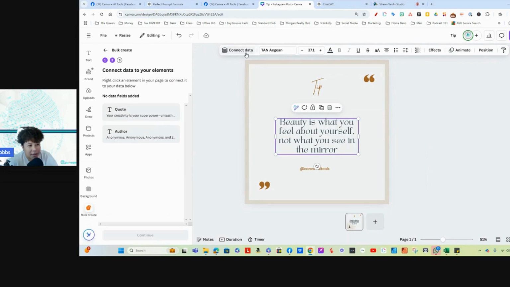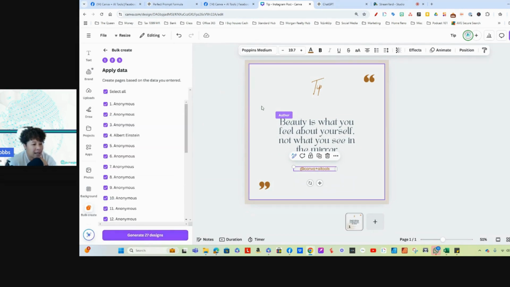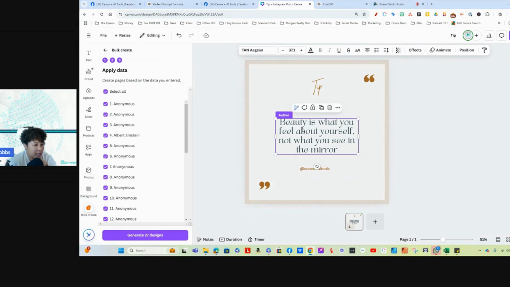But did you see this? Connect data. Now we have two things here. We have quote and we have author. On here, not necessarily, because all of them are anonymous across the board. So when you hit connect data, you're going to go to quote because that's what you want. So then when you go here, you hit connect data again, it's going to open it back up and it's going to take it here. And you want to go here and click on here because that's where you want to connect it to. So you're going to hit continue. And so now you have two sections that it should be bringing in the post back.